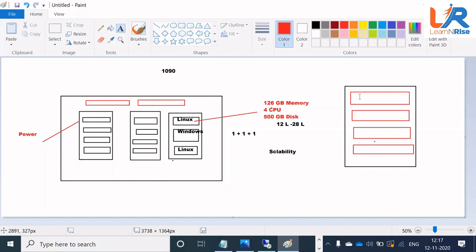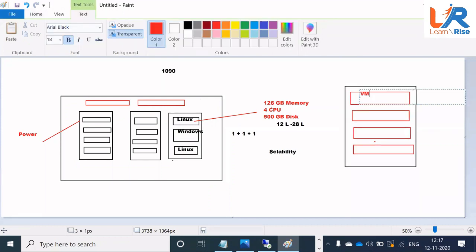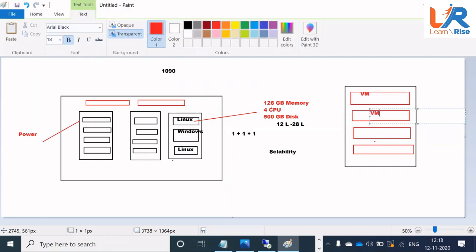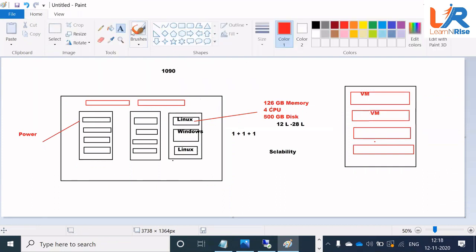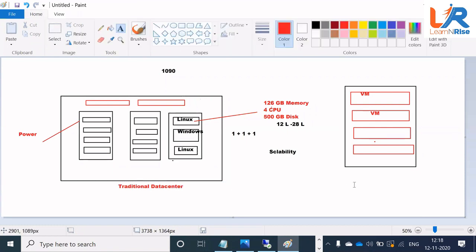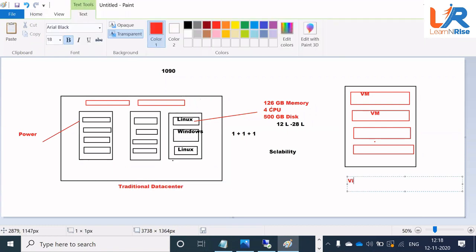Now these are all called VMs. Now my VM will go and talk to my operating system kernel, through which it will interact with my hardware. So from the traditional data center, we have moved to a virtualized data center.